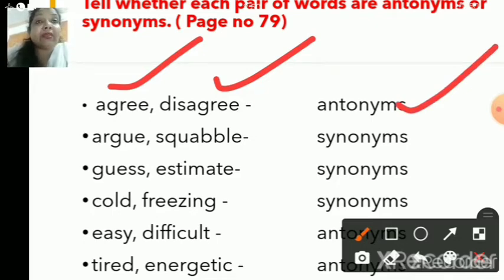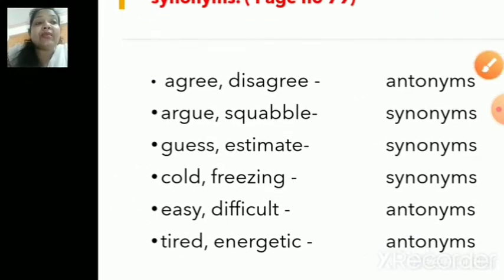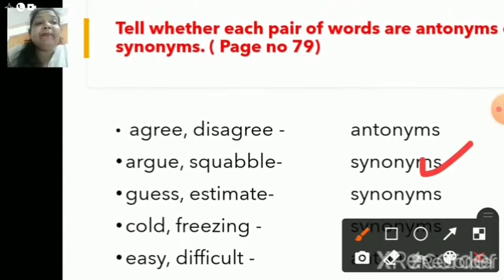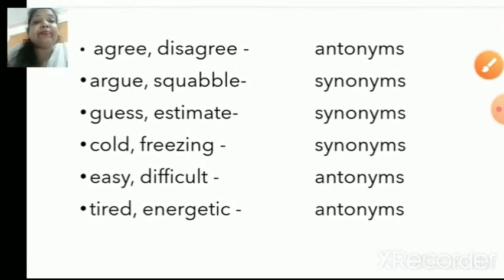Okay, now the next one. Argue, squabble. Now, what do you mean by argue, children? Exchange or express your opposite views, typically in a very angry way, right? And what do you mean by squabble? Again, squabble means a noisy quarrel about something, right? So both words are actually giving the similar meaning, right? So these words are synonyms.